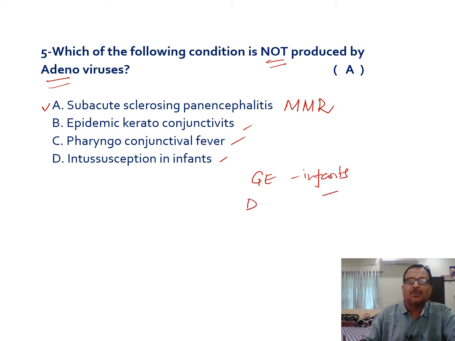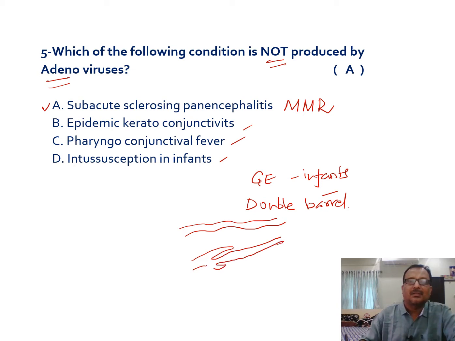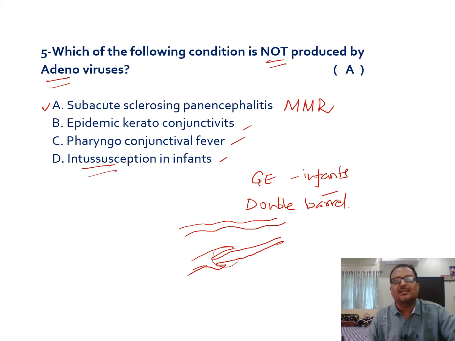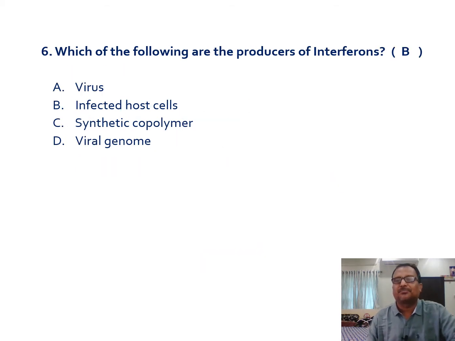That is a double barrel appearance of the intestine. So the intestine will be like this. A part of the intestine will go inside like this. Here you can observe this part of the intestine will enter inside the lumen of the intestine. So that kind of intussusception you can see in case of adenoviral infection.